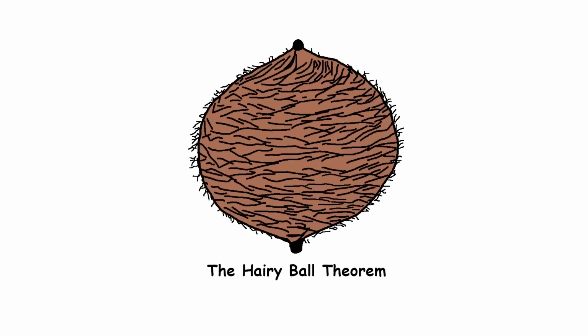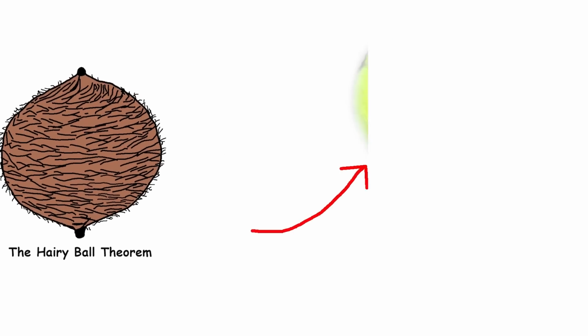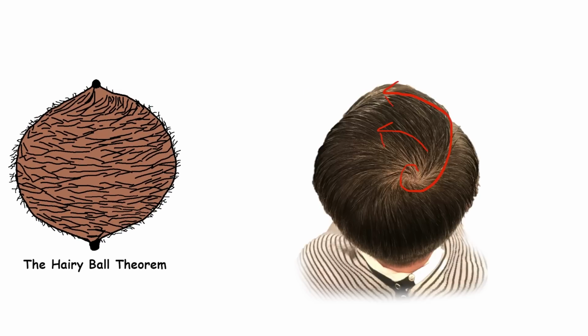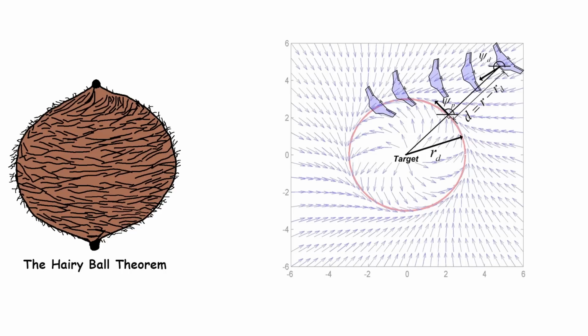The hairy ball theorem: a ball covered in hair, like a fuzzy tennis ball. The theorem says you can't smoothly comb down all the hair on this ball without creating a tuft, like a cowlick on your head, somewhere. In mathematical terms, it's about continuous tangent vector fields on spheres.